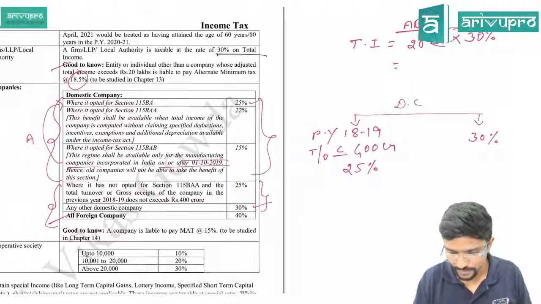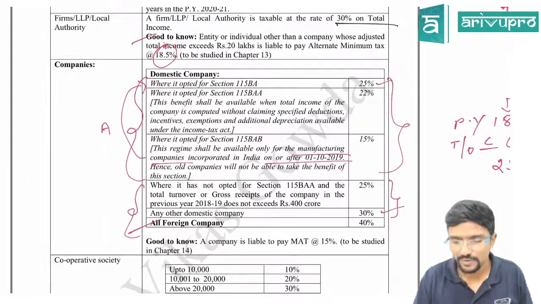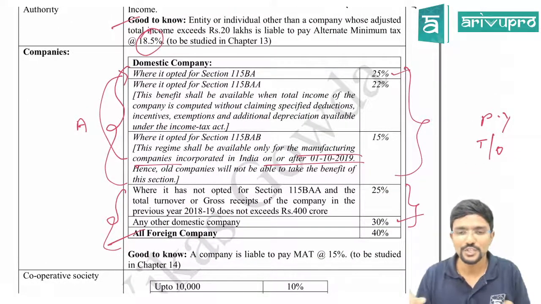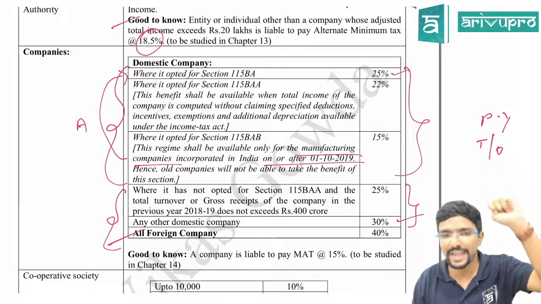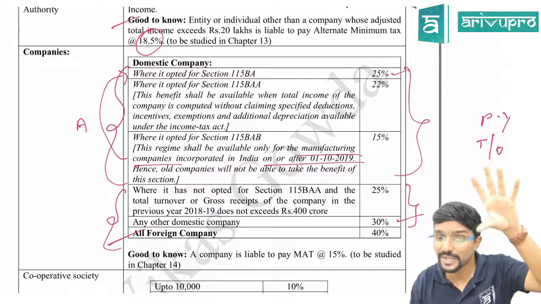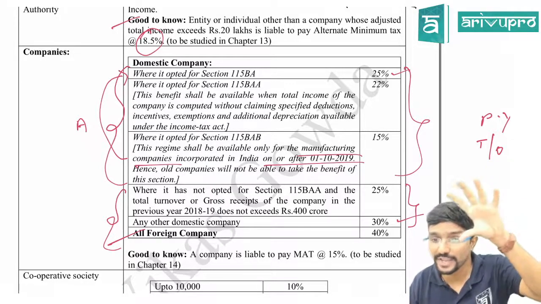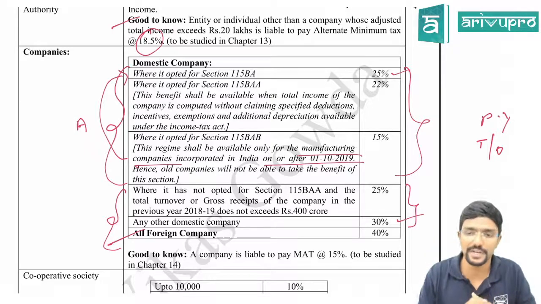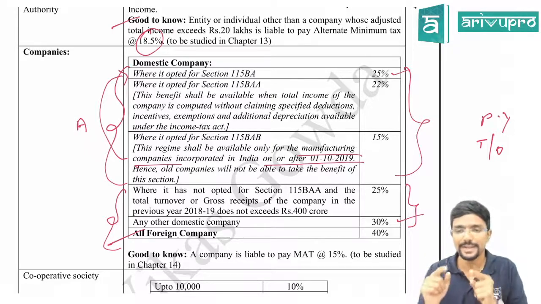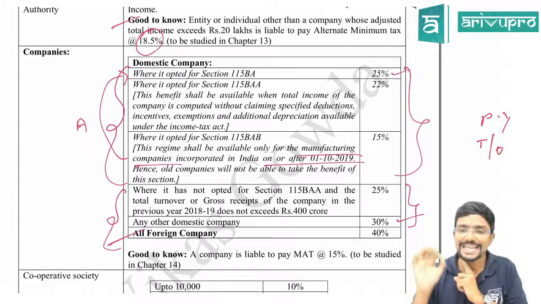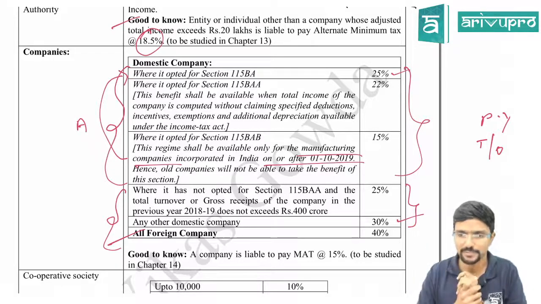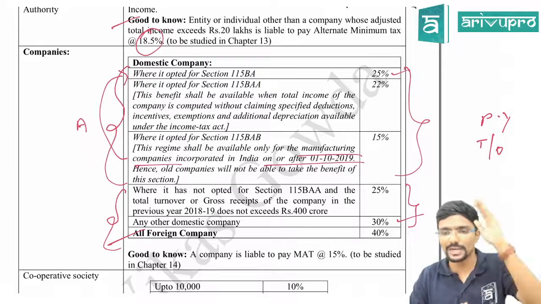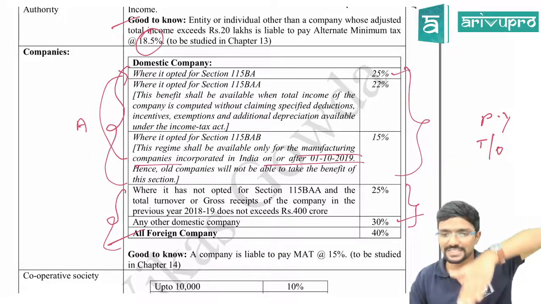Okay? Chalo. So, sir, what is this new scheme? What do they have to forego? Actually, we have a separate chapter where I will be explaining, guys. What is section 115BA? What is section 115BAA? What is section 115BAB? When can a company opt for it? What do they have to forego? Everything in detail. We have a chapter called Tax Incidence of Companies, which is chapter 14. I will explain it there. As of today, you just need to know the different tax rates applicable for domestic companies.